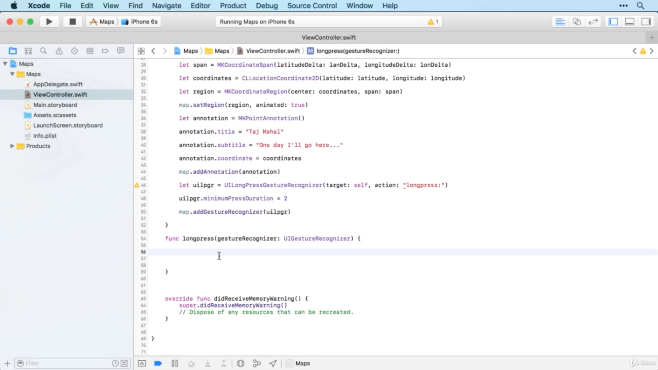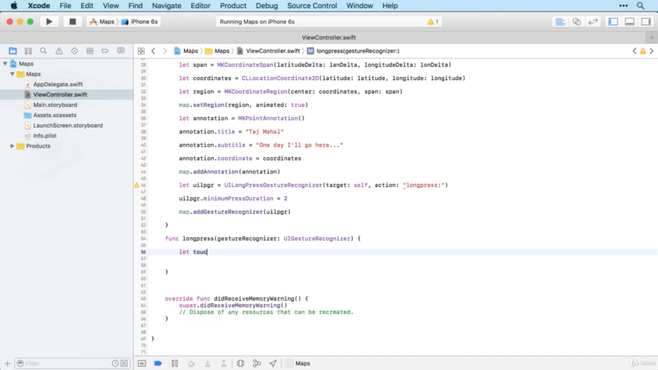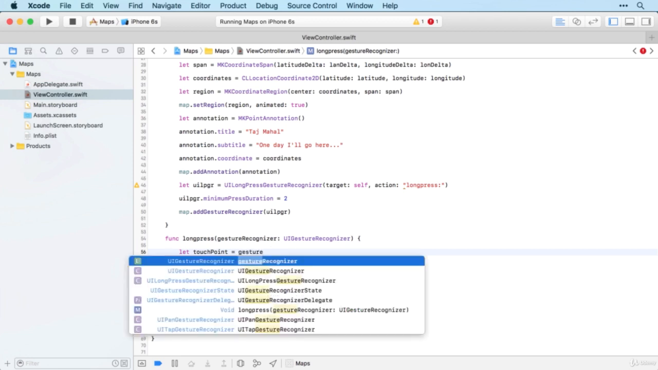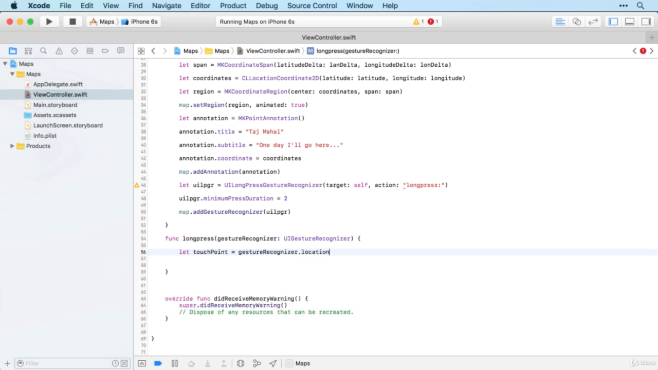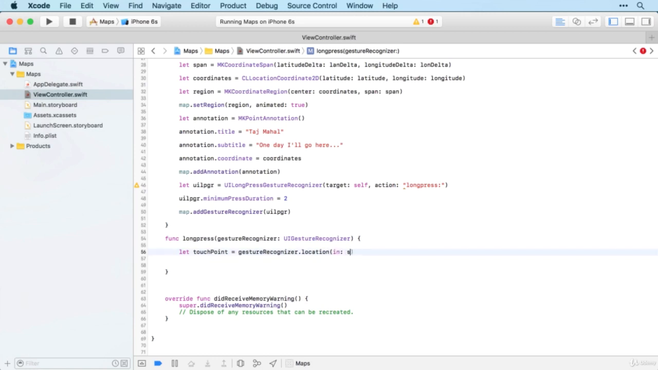All right, so now it's just a matter of converting the information that we get in gestureRecognizer to a coordinate for an annotation. And that's actually relatively easy to do. Let's see it in action. So I'm going to create a touchPoint, being the location that we get within the map. So that's going to be gestureRecognizer.location, and it's the location in the map. And I need to use self.map because we're in a closure here.